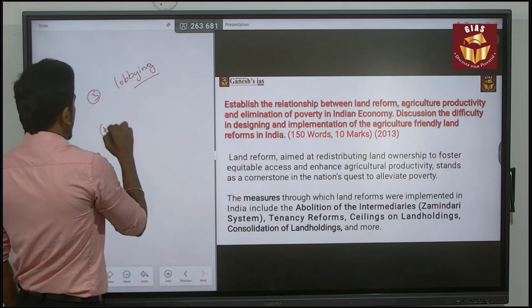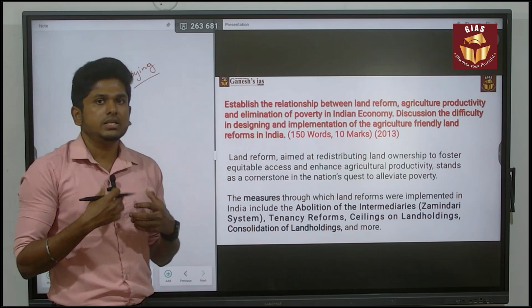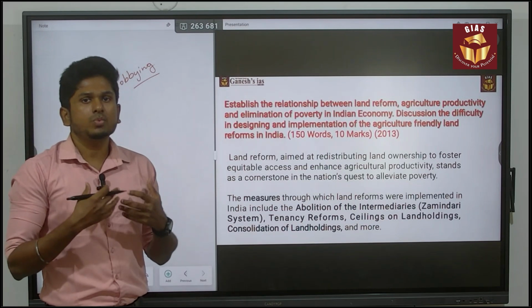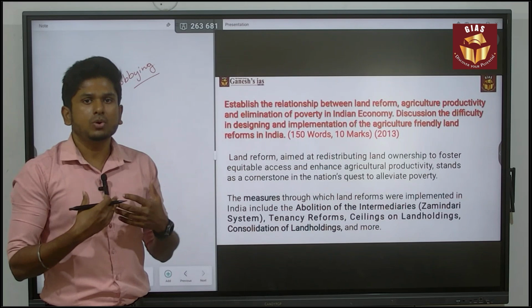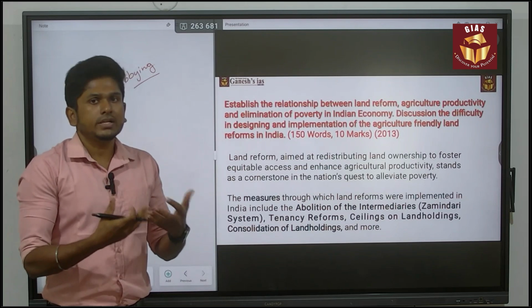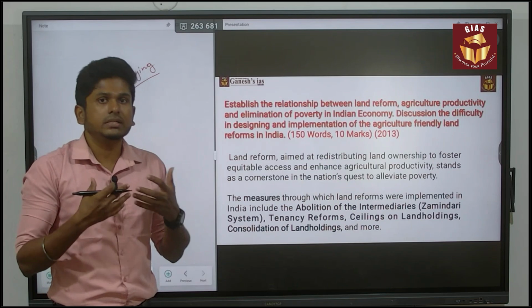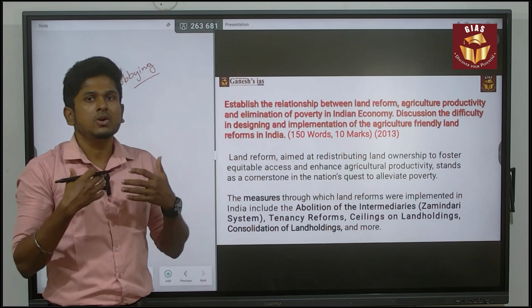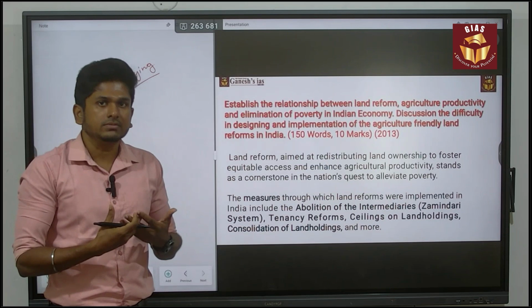And another major issue is that the zamindars will donate land that is more of barren land. Consider that I am a zamindar holding around 30 hectares of land. In that 30 hectares, only 10 hectares is fertile land, and it also has irrigation facility.